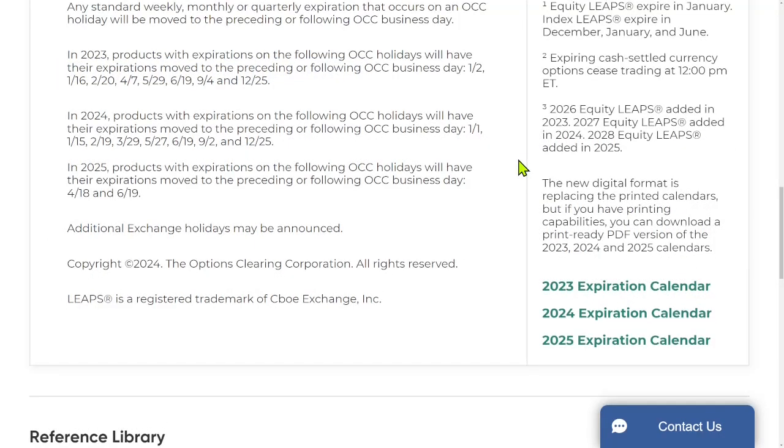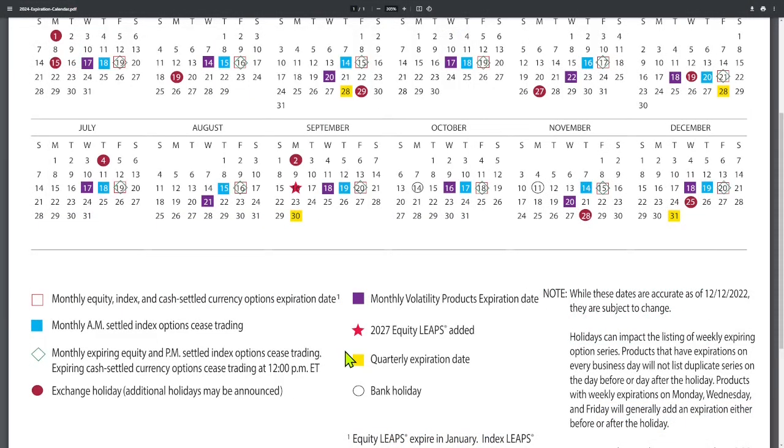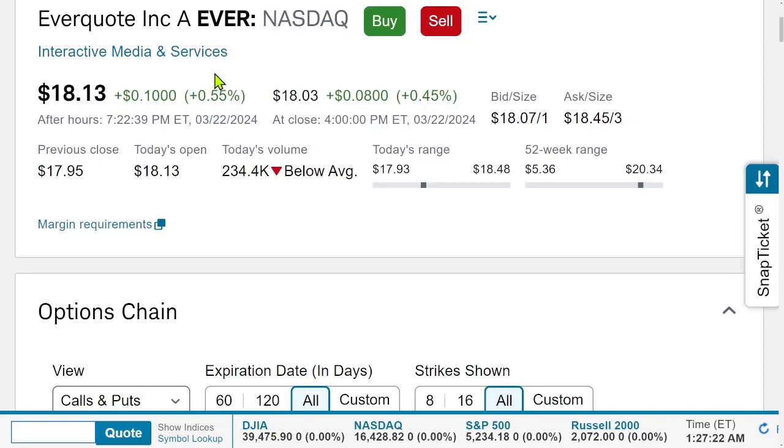I found a little more information on this page, linked in the description, over here to the right, but nothing to really hang your hat on. But if you download the 2024 expiration calendar here, you can see that the 2027 leaps will be added September 16th. Now let's get pragmatic and anecdotal, as promised.